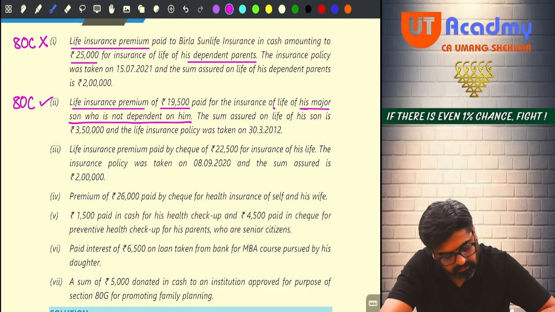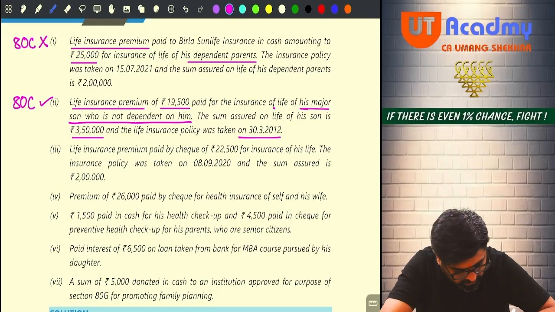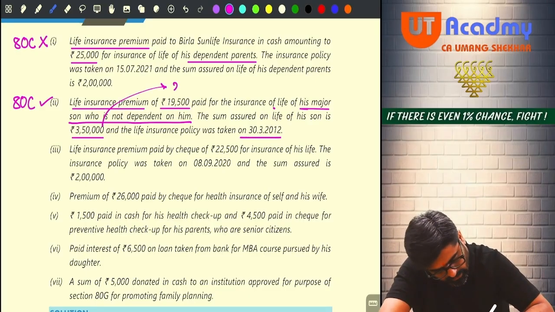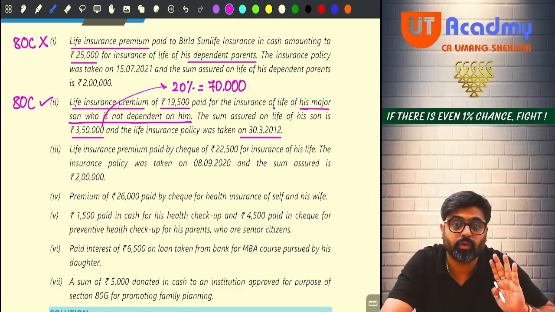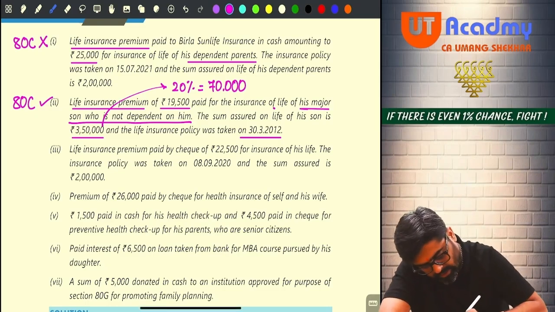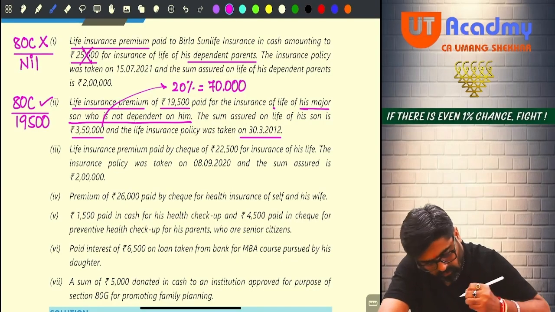80C. But wait, sum assured is 3,50,000 and the policy was taken on 30th March 2012, meaning that you will take 20% of this, which will be 70,000. So up to 70,000 the premium can be paid. How much premium you have paid? 19,500. So this entire 19,500 will qualify. Yes or no? Here nothing will qualify. Nil. This 25,000 will be ignored.